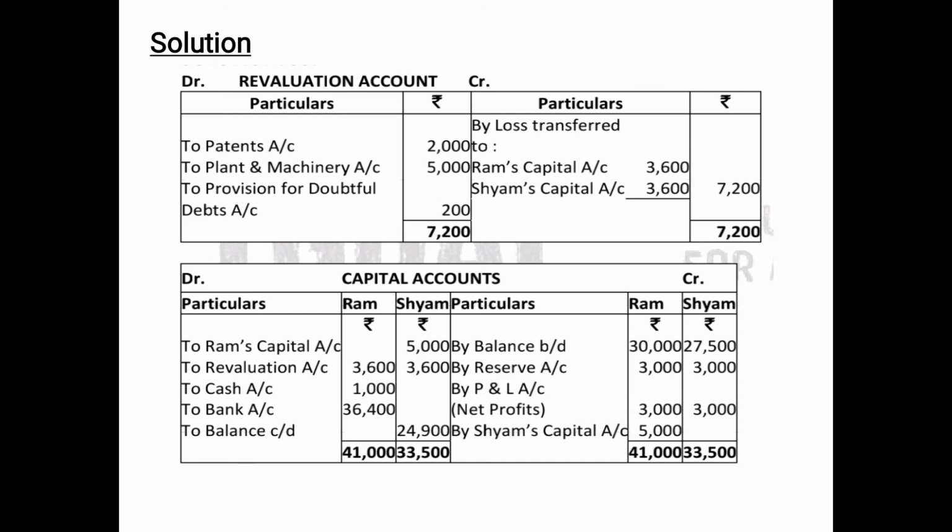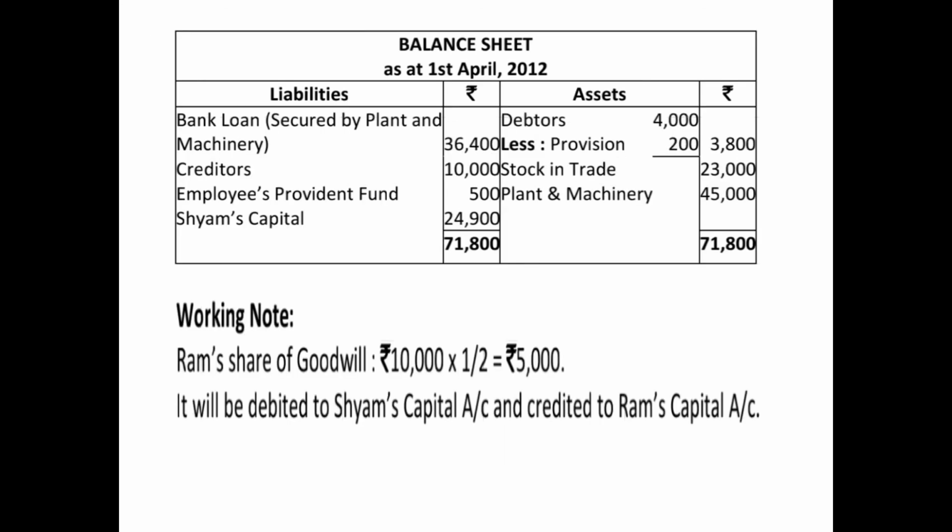Thereafter we have calculated the closing balance of Shyam, which is coming on the debit side as to balance carried down 24,900. And thereafter the total of Ram and Shyam is coming to 41,000 and 33,500 respectively on the debit and the credit side. Now this is the balance sheet after the retirement of the retiring partner, that is there is only one partner Shyam. Balance sheet as at 1st April 2012, that is on the date of retirement.